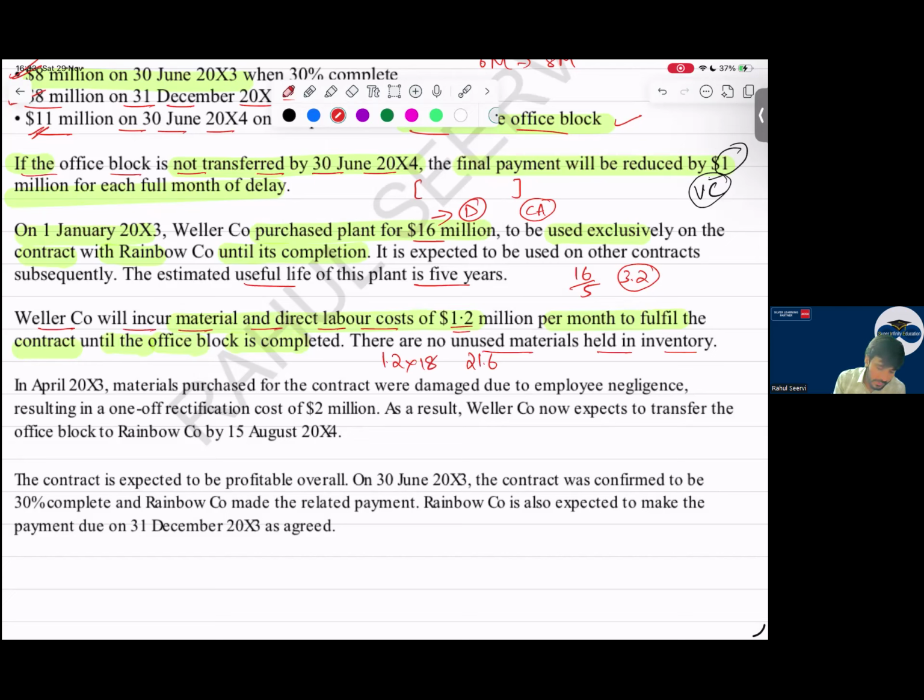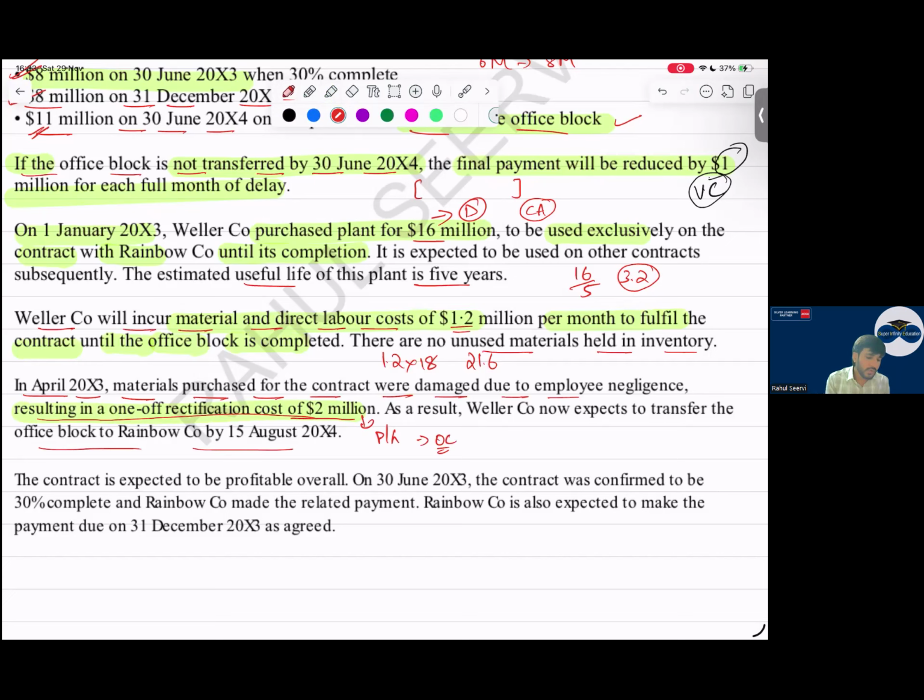In April 2003, material purchased for the contract was damaged due to employee negligence, resulting in a rectification cost of 2 million. So that is a rectification cost because of the employee. Will this be part of the cost? No, it is abnormal. So it will directly go to P&L, under the operating category as an expense, rectification cost.